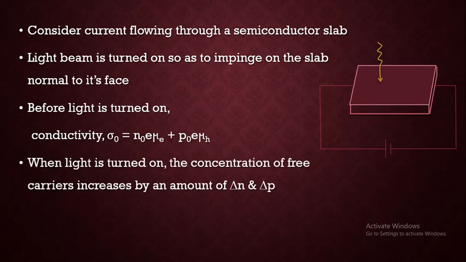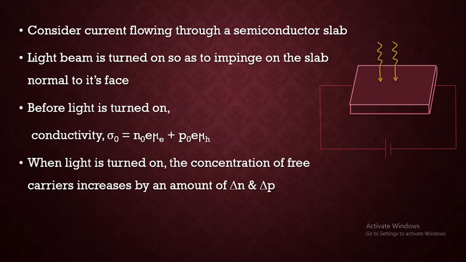And if the light is turned on, then the concentration of free carriers increases by an amount delta n and delta p. Initially there are n naught electrons and p naught holes at equilibrium. But when light is turned on, the energy from the photons is absorbed by the electrons present in the semiconducting slab and they are excited, due to which the number of carriers changes.